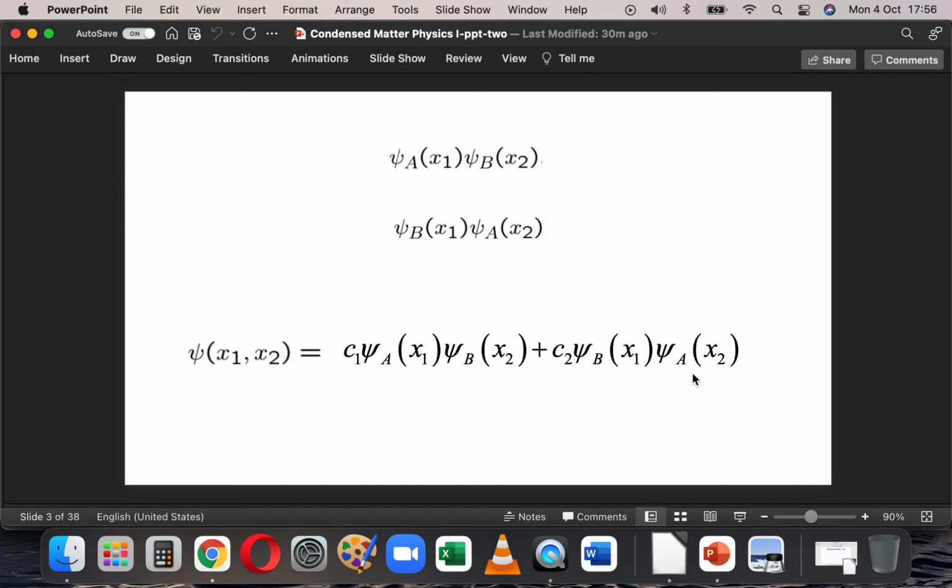The problem here is, what are C1 and C2? They can be anything. They can be any imaginary number. They can be any real number, whatever. They can be 0, 1, whatever. The possibilities are endless. So this becomes a problem. This is a stumbling block. How do I actually decide on the value of the two particle wave function, the form of the two particle wave function? Thankfully, nature helps us out in a big way here.